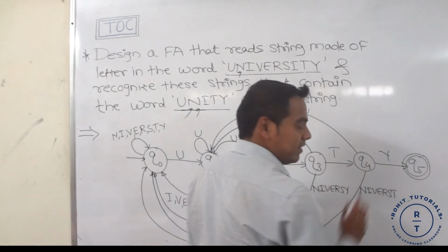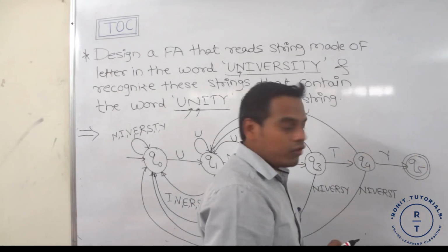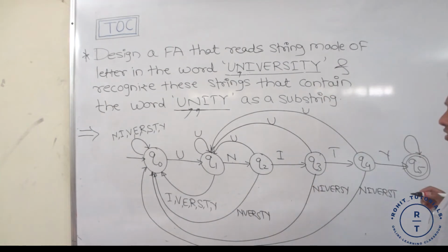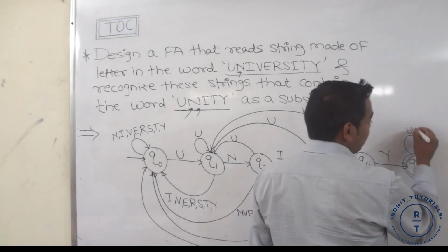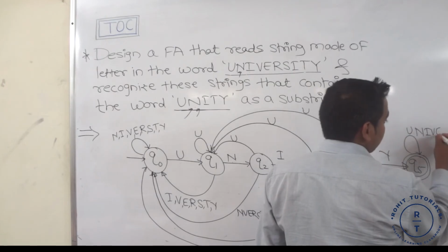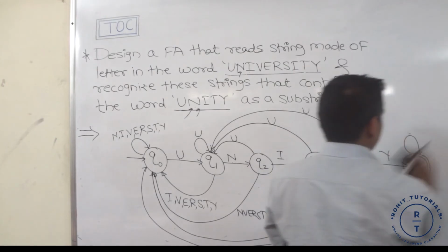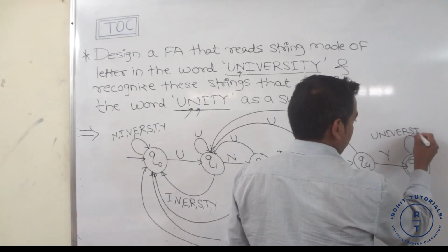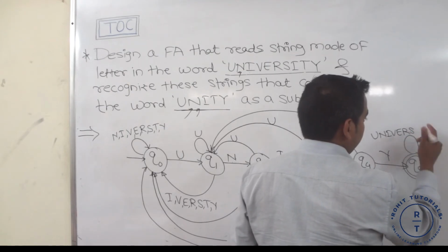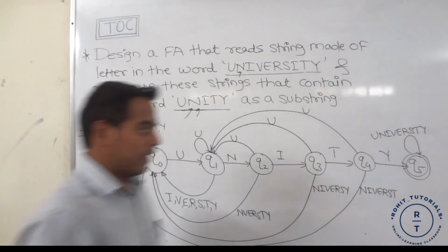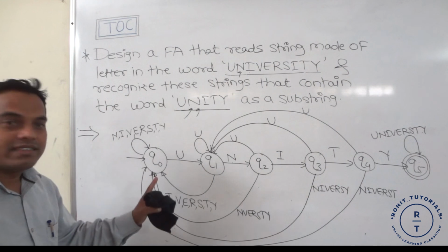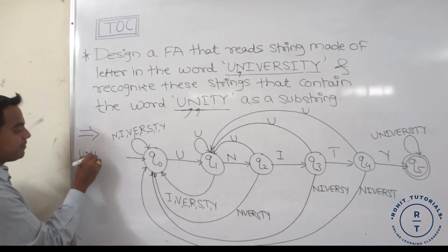Because whenever Y comes at Q4 state, we move to Q5 state. And last, after the completion of unity, any other letter that comes, we remain at Q5 state, including I, T and Y. So this finite automata accepts the strings which contain the substring unity.